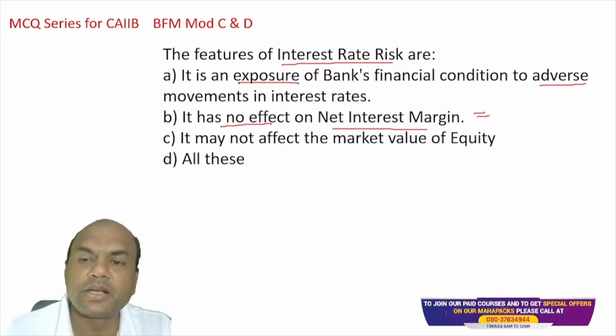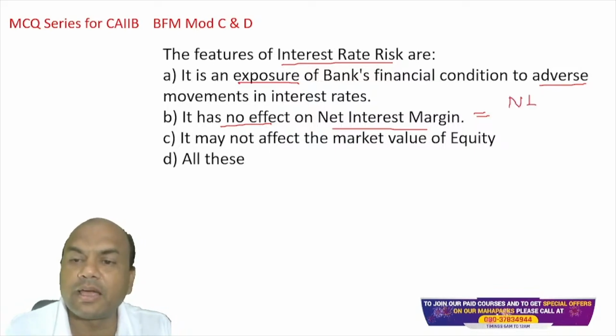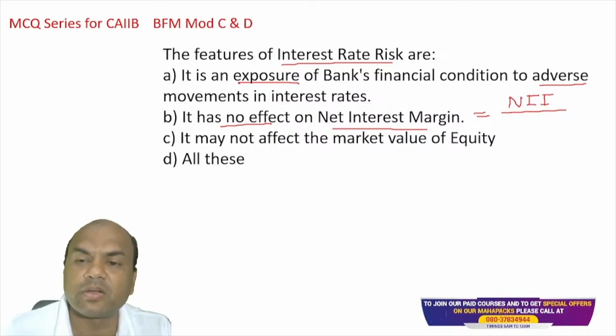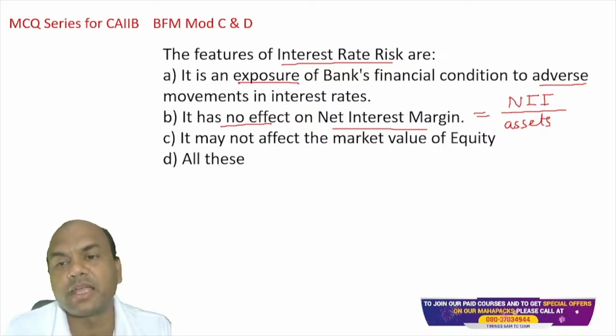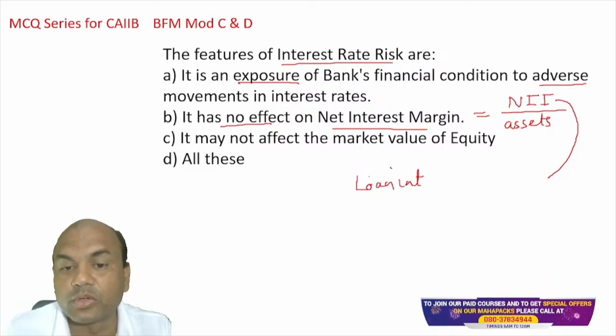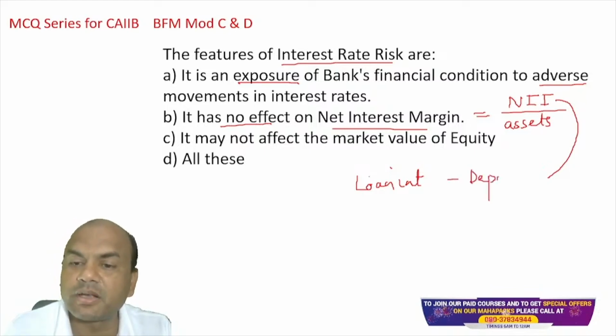Yeah, it is NII divided by assets, performing assets you can call it, or just call it assets also, it's okay. Performing assets, that's the right word. NII upon performing assets. Now what is NII then? NII means this interest, I'll just write it short. Loan interest which I get, see here, loan interest I receive minus this deposit interest. So that difference is known as my NII.